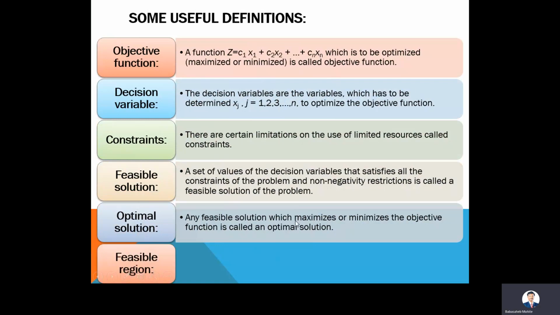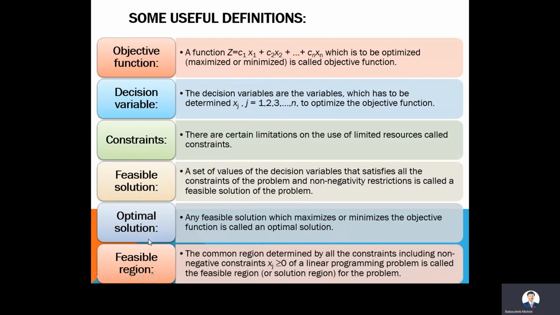And last, the feasible region. In the graphical method, we consider this concept of feasible region. The feasible region is the common region determined by all the constraints, including the non-negative constraint. How do we identify non-negative constraints? All values of xj should be greater than or equal to 0. The feasible region is also called the solution region for the problem. So these are some key terms that we have to remember while solving an LPP.